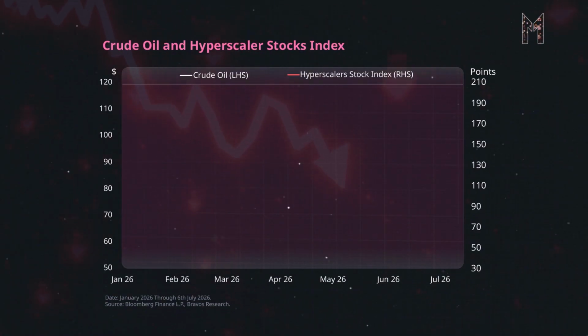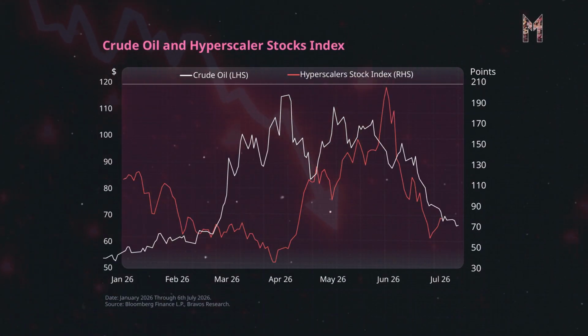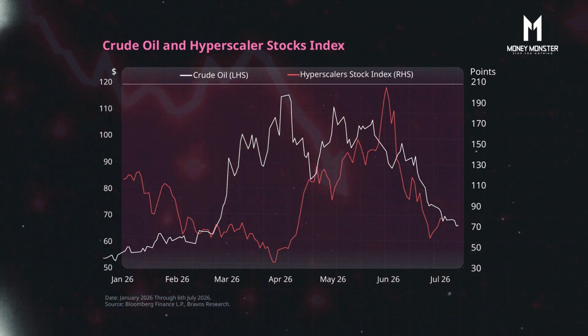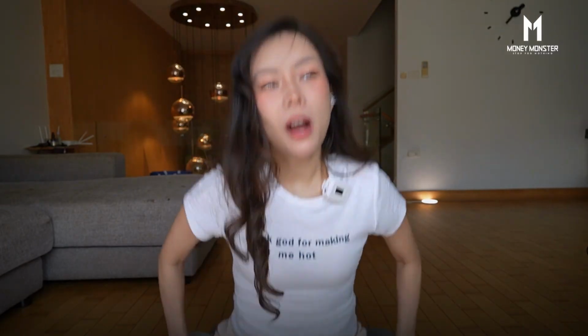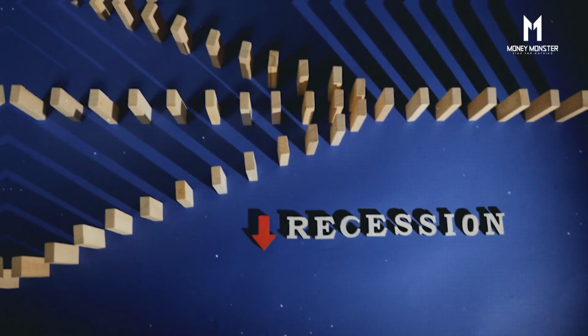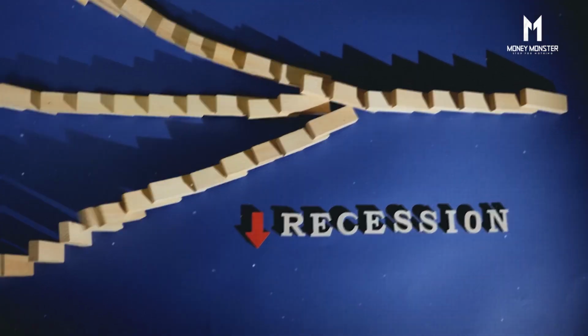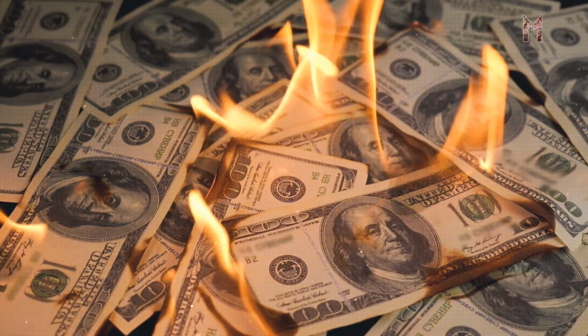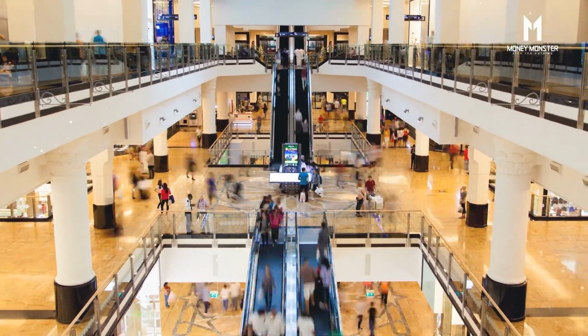Look at this chart. If you compare them, you'll see that since the end of June up until now, oil prices have dropped a lot, right? And hyperscaler stocks have also dropped a lot. They've dropped deeply on the same scale too. A lot of people see this and say, hey, could this mean a recession? If everything is dropping this much. Oil prices are down, everything is down, costs fell, but stocks haven't risen. That means a recession, because when the world enters a downturn, the economy will contract. Once the economy contracts, the amount of money circulating in the economy will decrease. This leads to a drop in demand for goods and services.